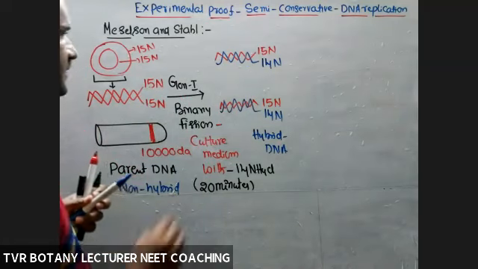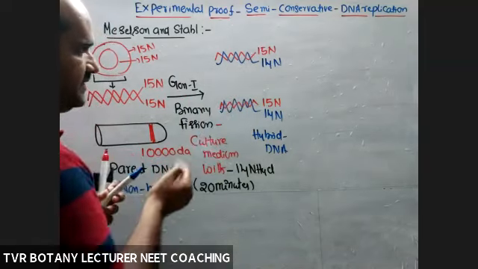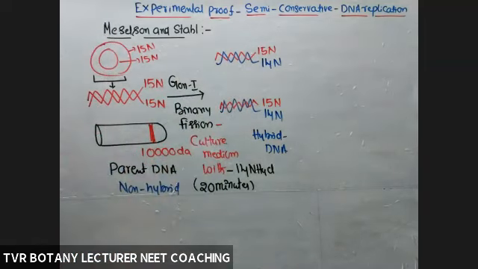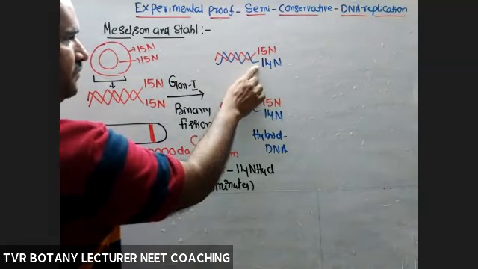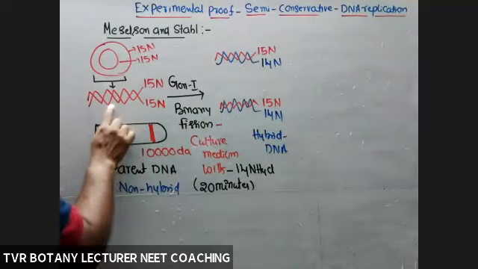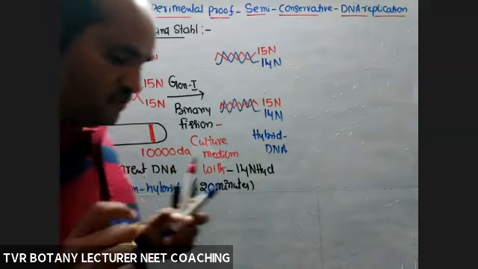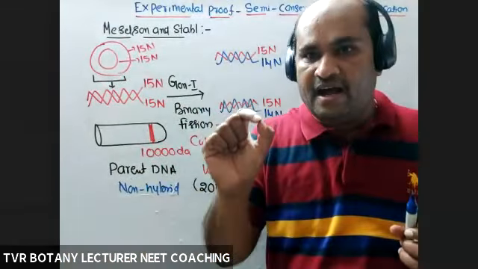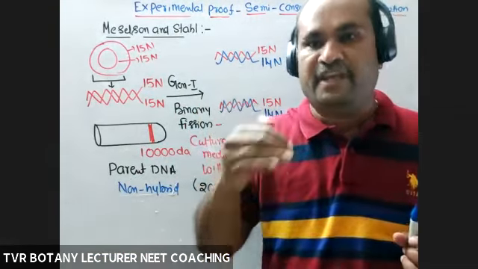Now come back. Daughter DNA molecule 1, daughter DNA molecule 2, two daughter DNA molecules. In each daughter DNA molecule, how many strands are with 15 nitrogen containing nitrogen bases? Only one. The remaining one is 14. So 50% mother, here also 50% parent. The remaining one is new, according to the medium. So the labeling of the strand depends on the culture medium in which it is replicated.